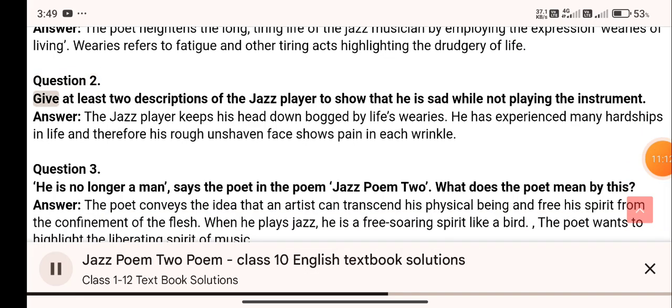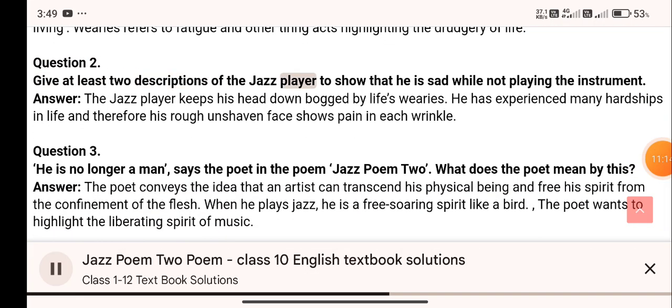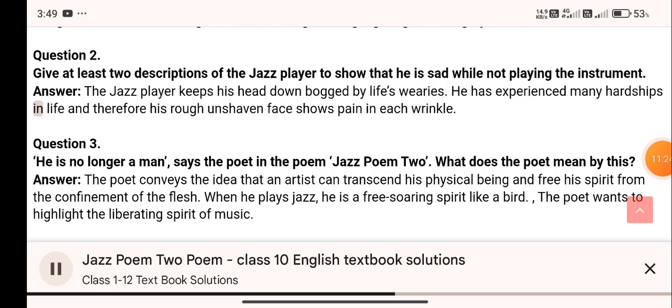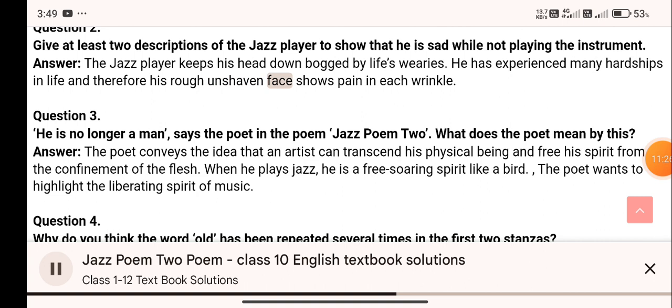Question 2. Give at least 2 descriptions of the jazz player to show that he is sad while not playing the instrument. Answer. The jazz player keeps his head down, bogged by life's wearies. He has experienced many hardships in life and therefore his rough and shaven face shows pain in each wrinkle.